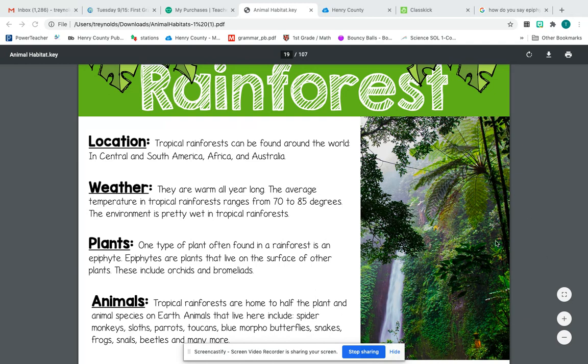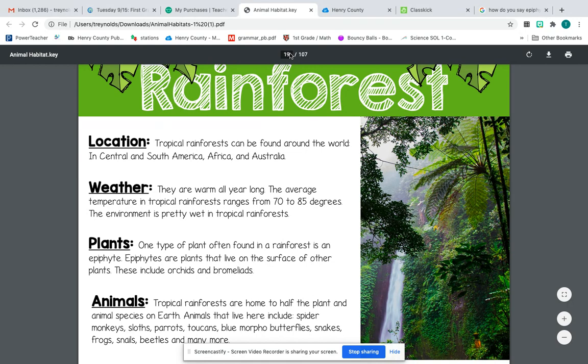All right. Tropical rainforests are home to half the plant and animal species on Earth. Animals that live here include spiders, monkeys, sloths, parrots, toucans, blue morpho butterflies, snakes, frogs, snails, and beetles, and many, many more.